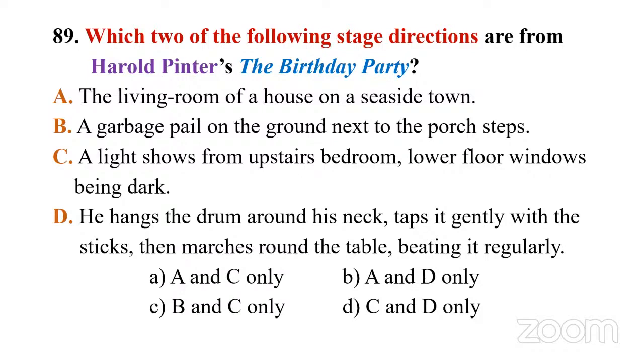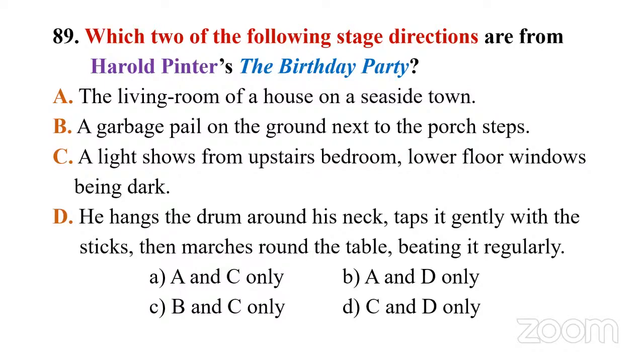Then B, a garbage pail on the ground next to the porch steps. Then C, a light shows from an upstairs bedroom, lower floor windows being dark. Then D, he hangs the drum around his neck, taps it gently with the sticks, then marches round the table, beating it regularly.